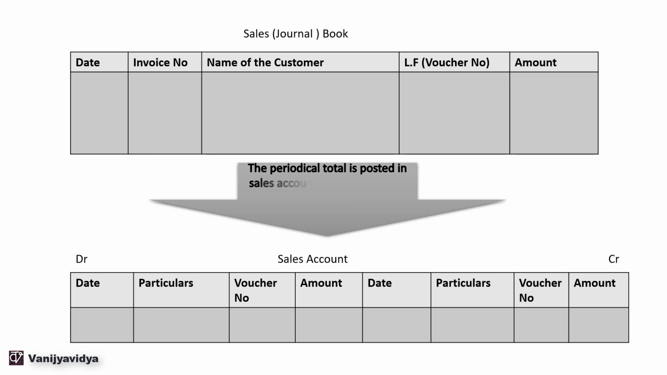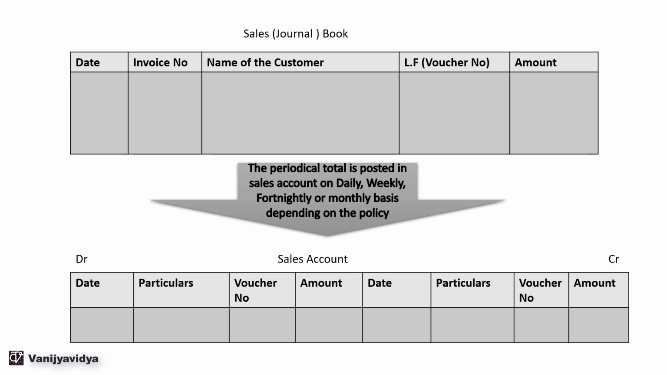Now the periodical total is posted in the sales account on a daily, weekly, fortnightly or monthly basis depending on the policy. So from the sales journal book, the periodical total is taken and the entry is posted in the sales account on the credit side for the periodical total. It may be either daily, weekly, fortnightly or monthly, depending on the policy of the company as well as the volume of the transactions. Now let us see what is the sales returns book.